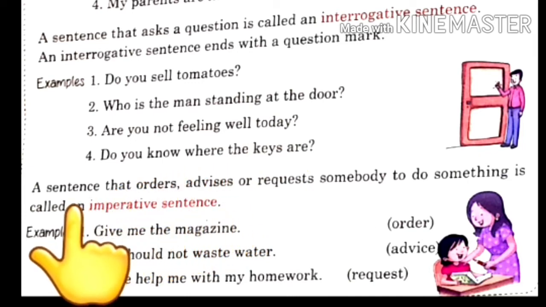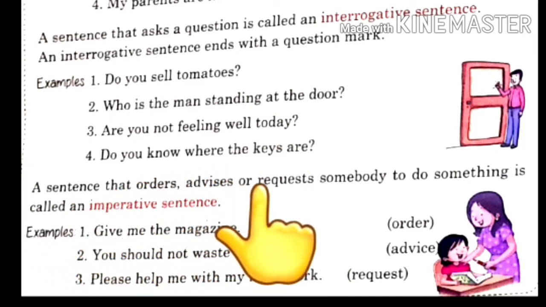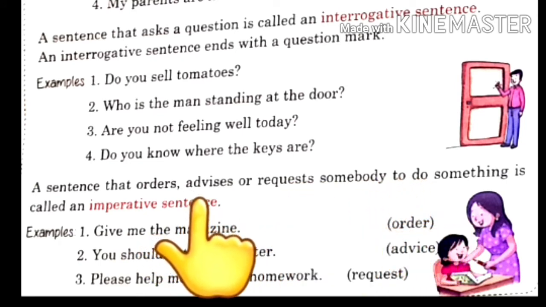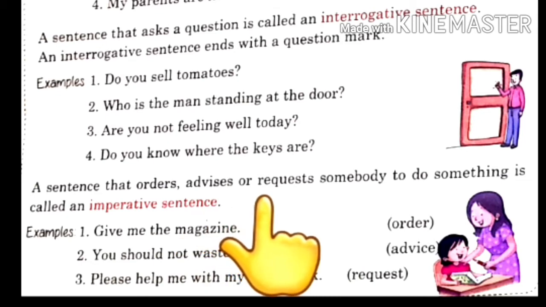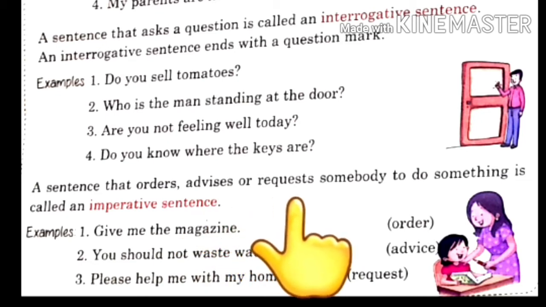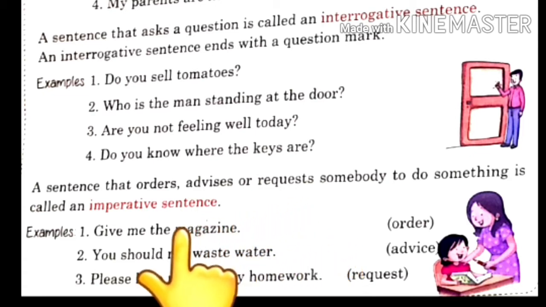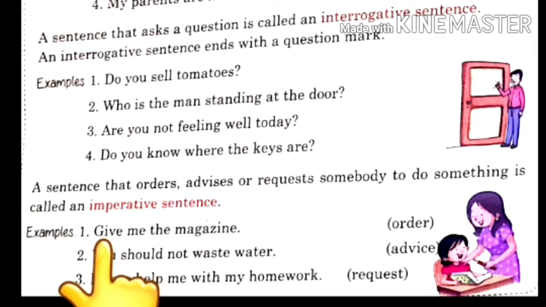See the third one. A sentence that orders, advises, or requests somebody to do something is called an imperative sentence. The sentences in which we give orders, advices, or requests, those are imperative sentences. In order and request, you can notice one thing. Whenever we give order or request, they generally start with the verb without subject. Like, give me the magazine. Please help me with my homework. Help is the verb, give is the verb. So in imperative sentences, the sentences mostly start with the verb.